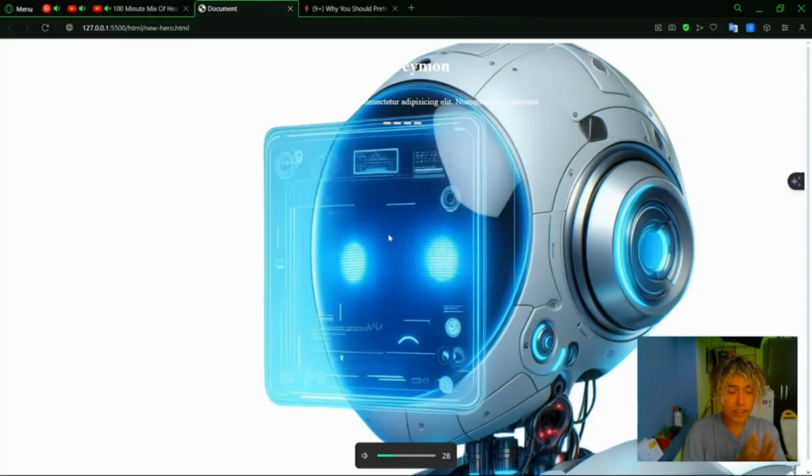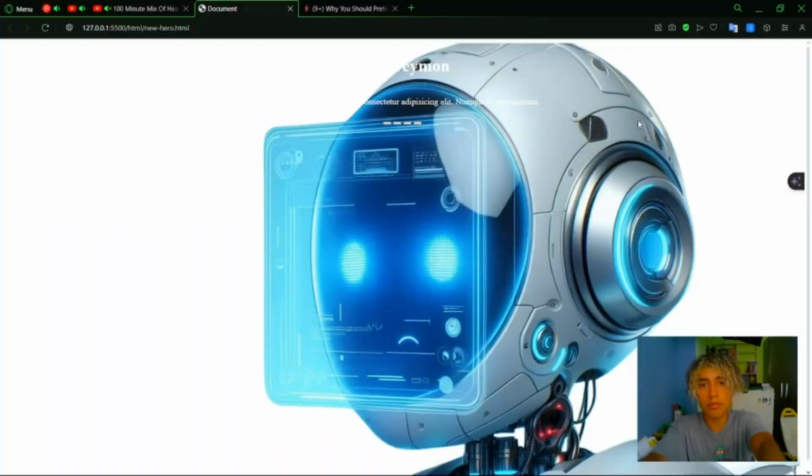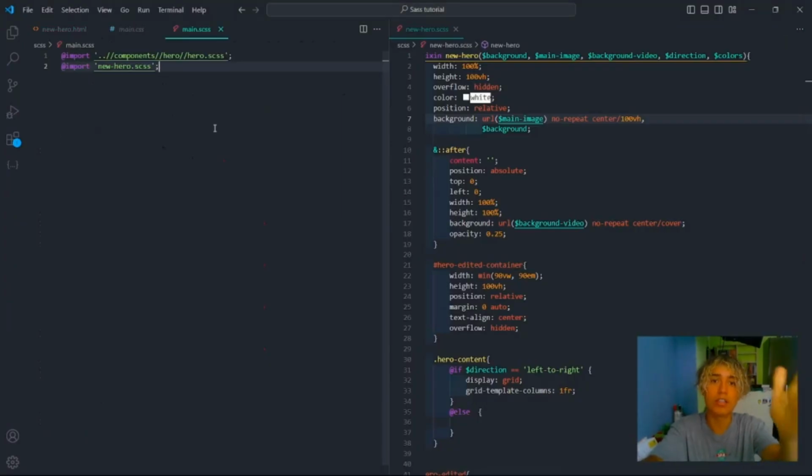Now we get this, and it's time to obviously edit this code because this does not look well, and the image is really too big for the hero section. I think this is gonna be on the center, but the height is gonna be 100 viewport height. Therefore, we must edit our CSS first and save it.